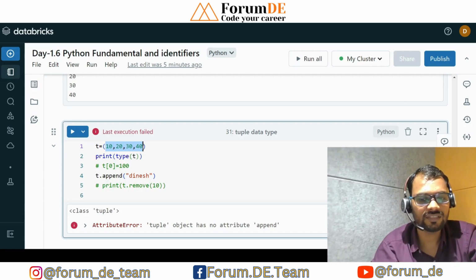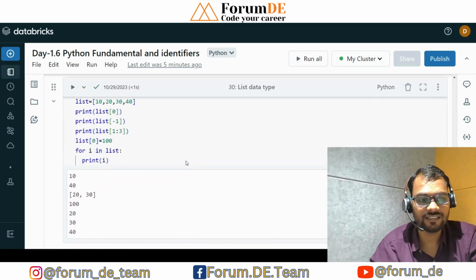So this kind of data type, contained within parentheses and comma separated, is called a tuple data type. Tuple data type is exactly the same as a list data type, but this is immutable.